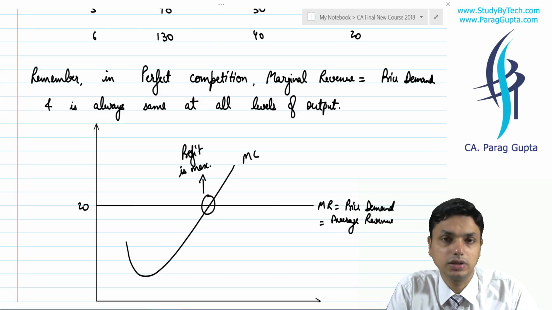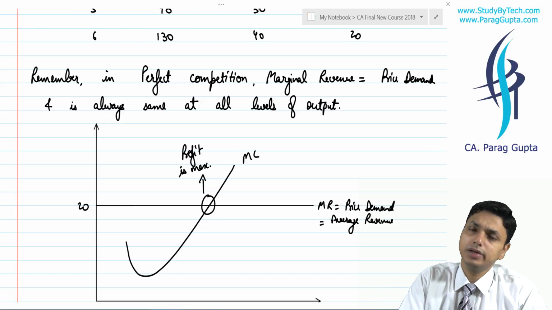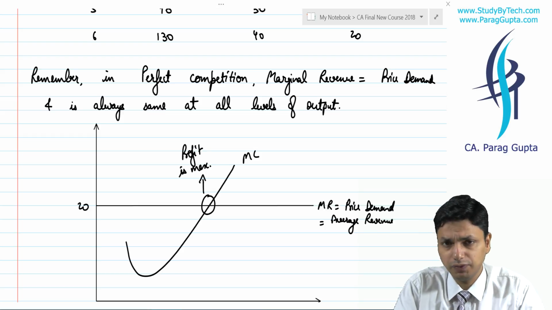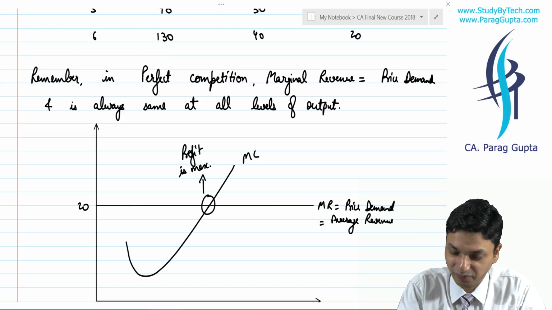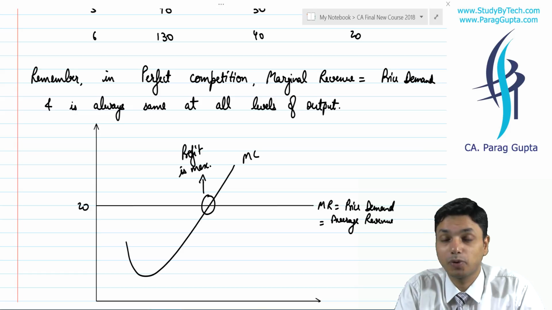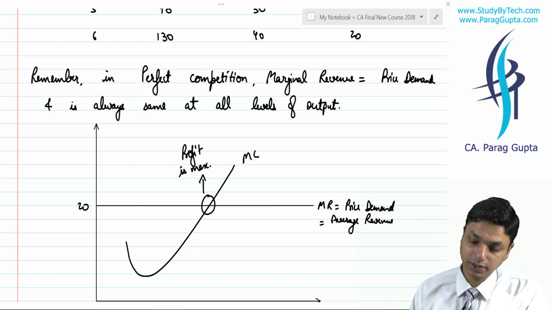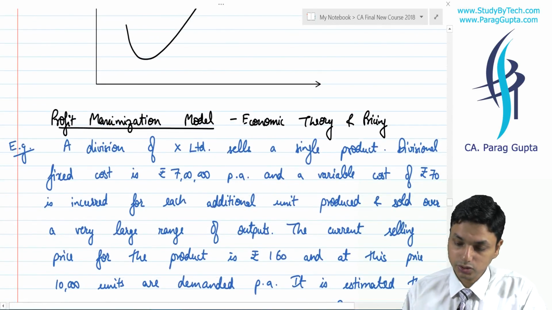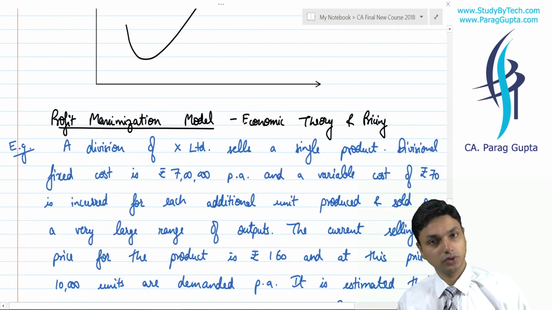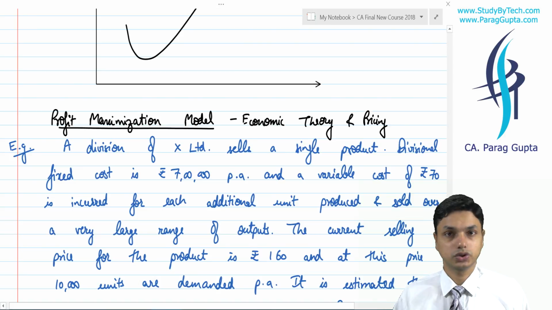Here, at this point, obviously our profit is maximum. We understood that be it imperfect competition or perfect competition, our profit will be maximum only at the point when our marginal revenue is equivalent to marginal cost.